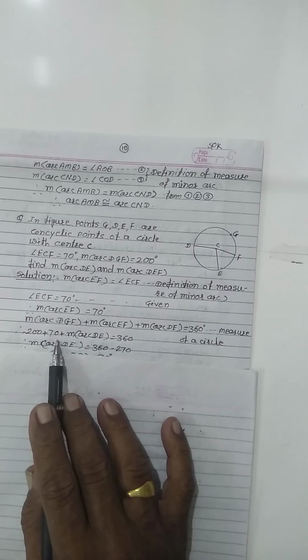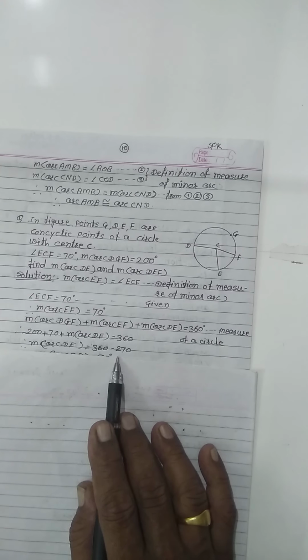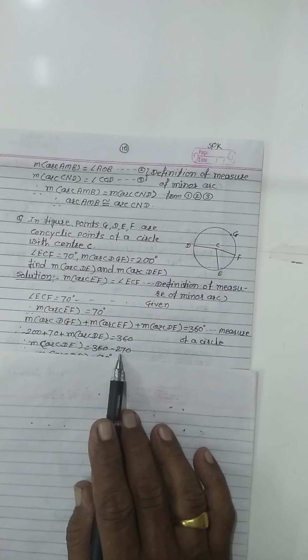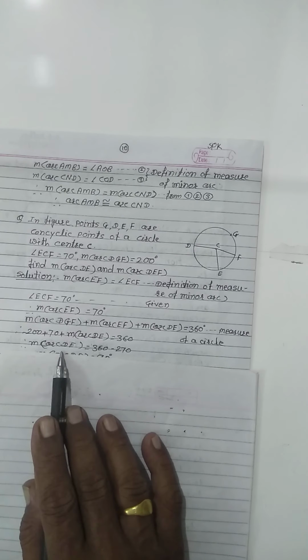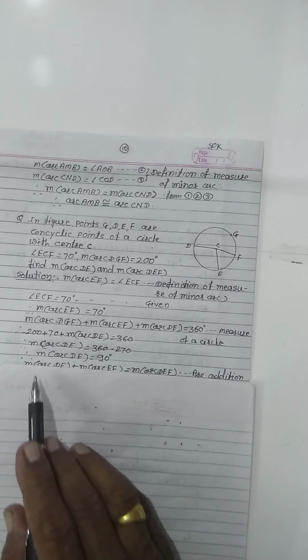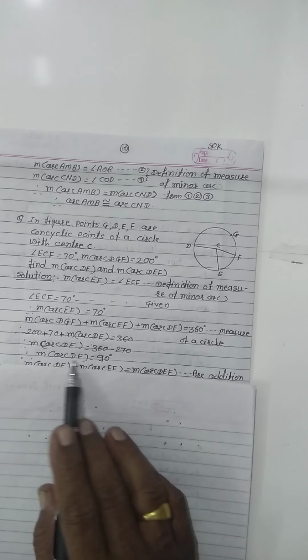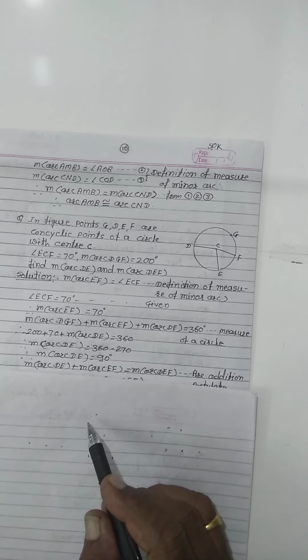Then the sum of these two goes to the right side, that is 360 minus 270. So the measure of arc DE equals 90 degrees.